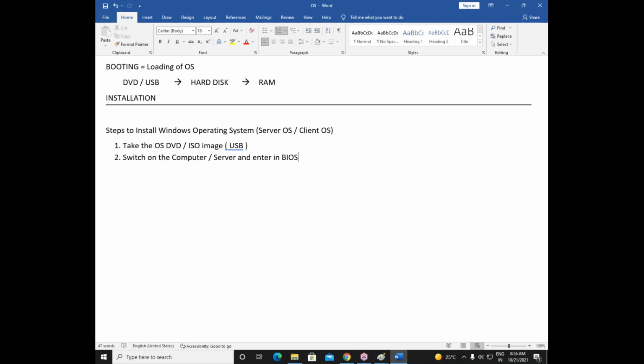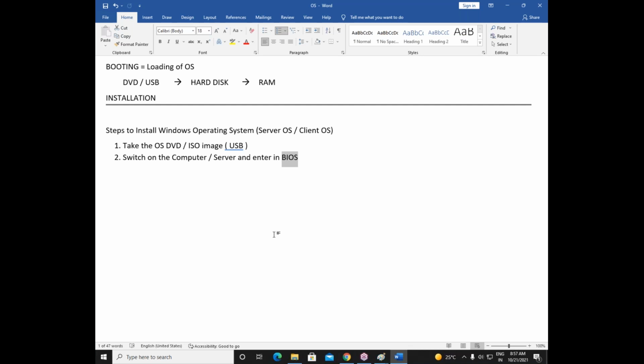Suppose you're installing the operating system from DVD. What we have to do is switch on the computer and enter in BIOS. In this BIOS, there is an option of selecting the DVD. So we can say boot from DVD. Or suppose you are installing the operating system from USB. Again, switch on the computer and enter in BIOS. In BIOS, there is an option of selecting USB.